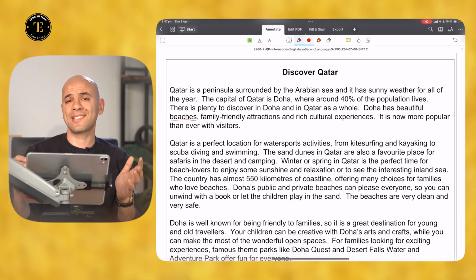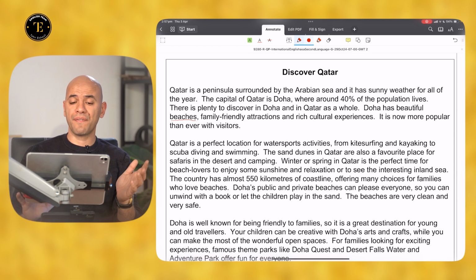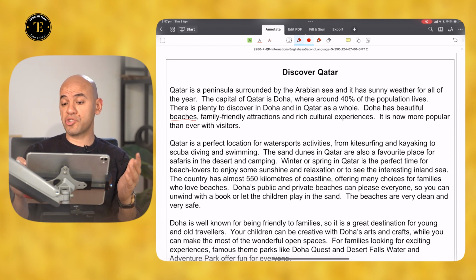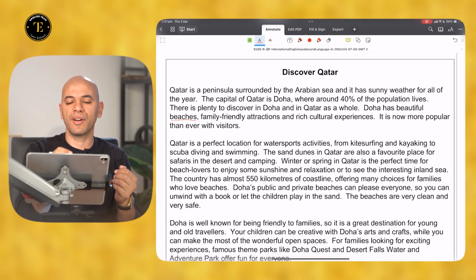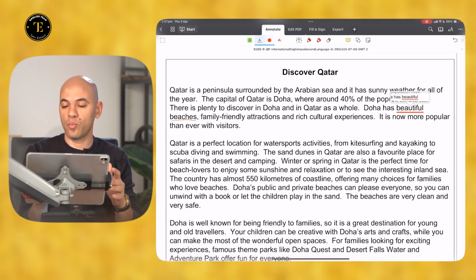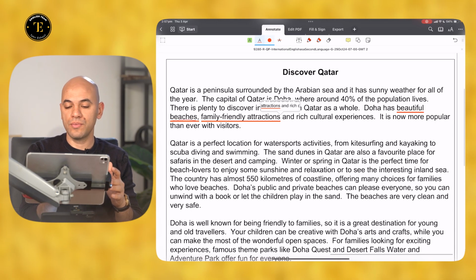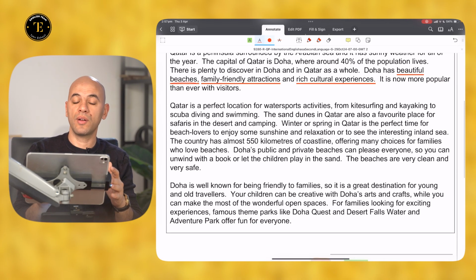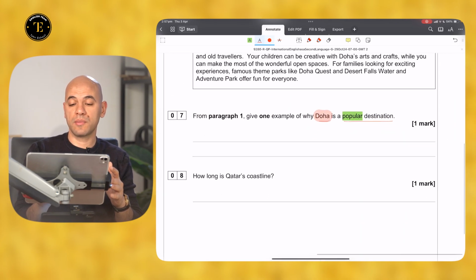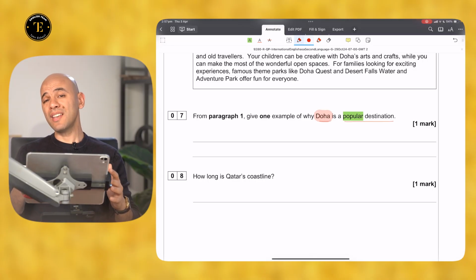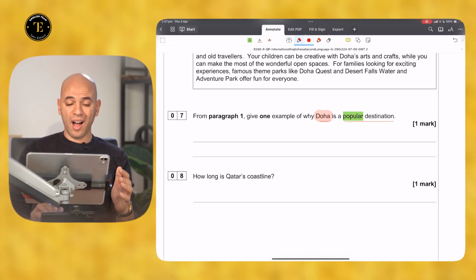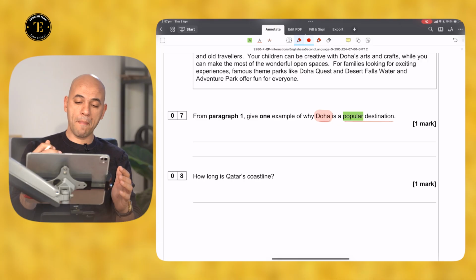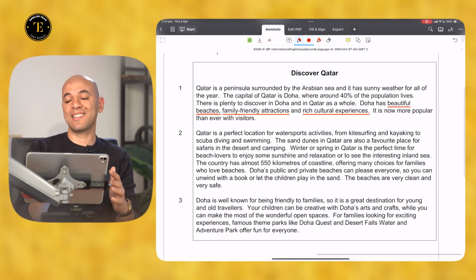All right. So I can simply write beautiful beaches, family-friendly attractions, rich cultural experience. I think he has already provided plenty of them. 1, 2, 3, more popular than ever with visitors. That's why it is more popular than ever. My advice to you is to lift your answer here. Do not depend on paraphrasing. What you need to do is to just write the answer as they are.